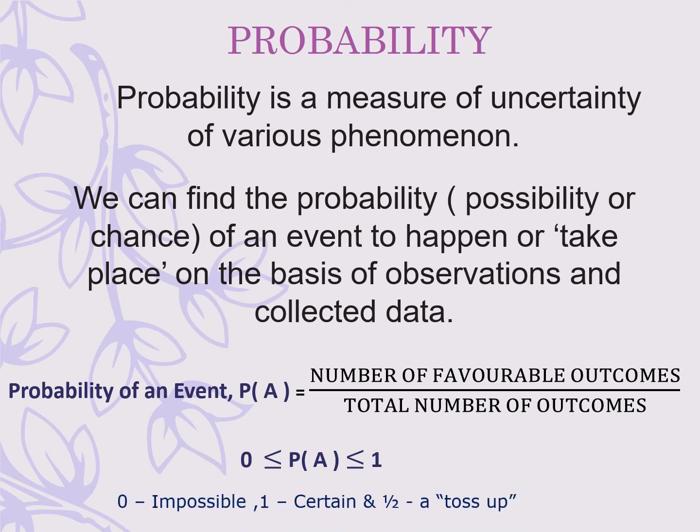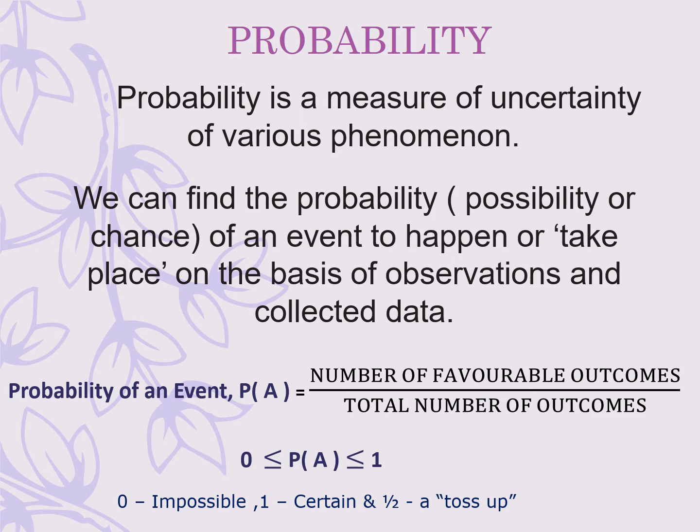If the probability of an event is 0, that means it is an impossible event. That means the event is not possible. Similarly, if the probability of an event is 1, that means it is a certain or sure event. That means the possibility of one particular outcome for an event is 100%.